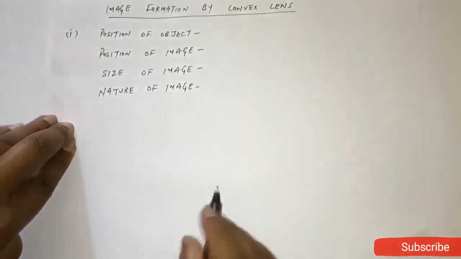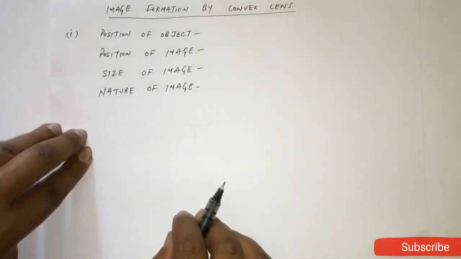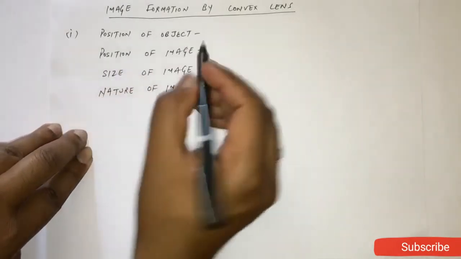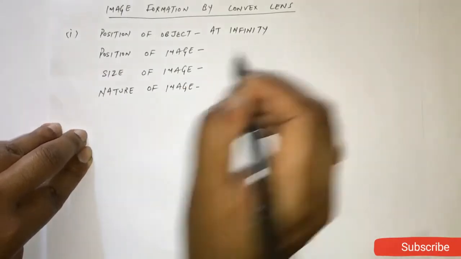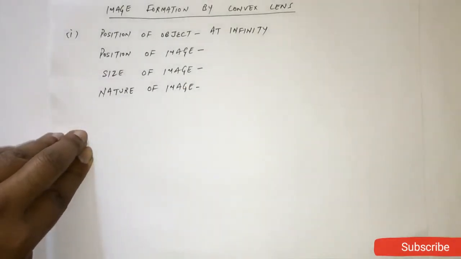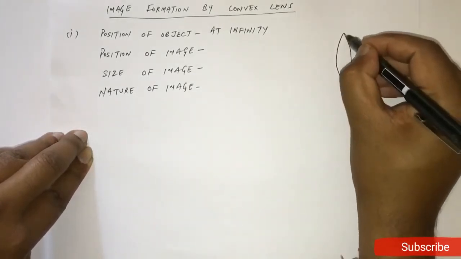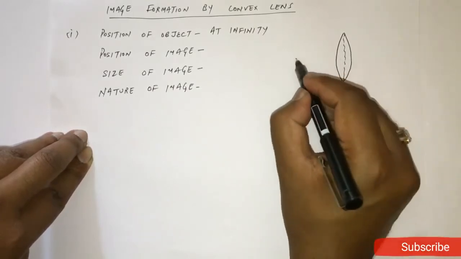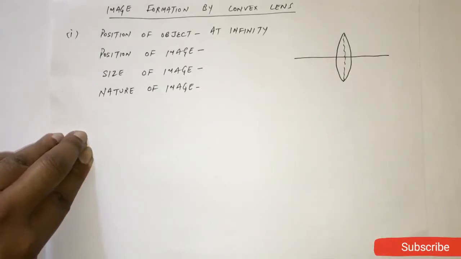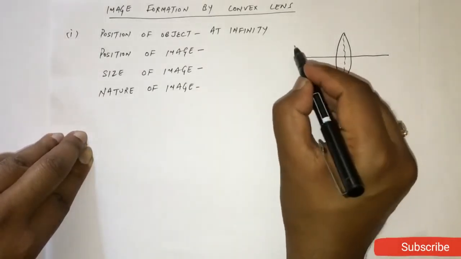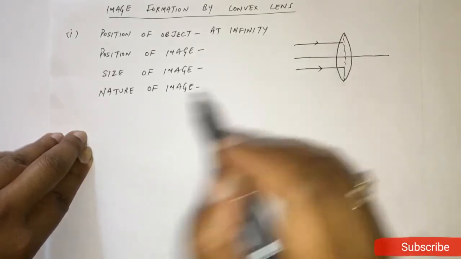Fine. So let's start with the first part of this topic, that is position of object at infinity. Means the object is placed at infinity. So here is your convex lens, principal axis. Now if the object is placed at infinity, in that case the light rays will come parallel to each other like this.